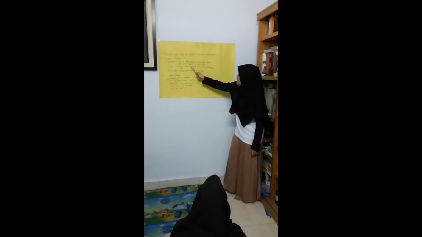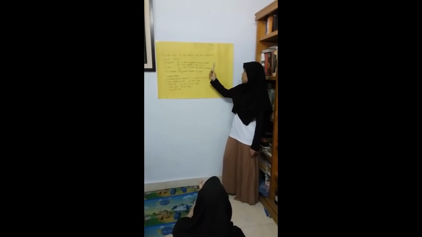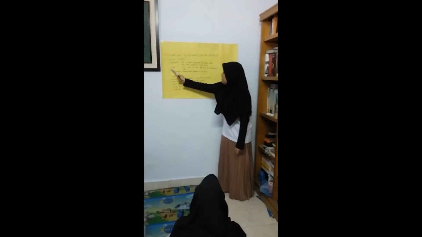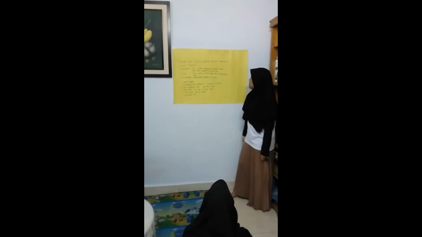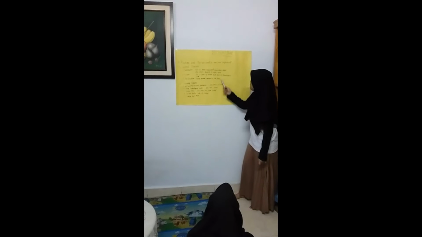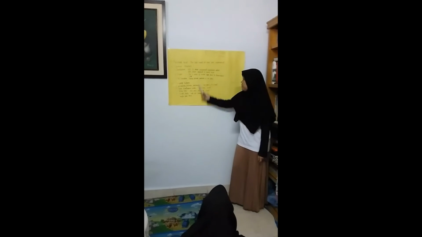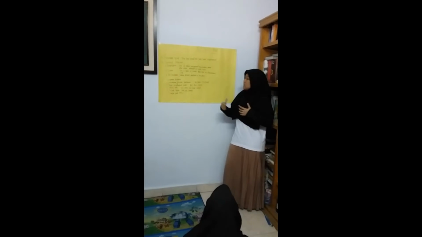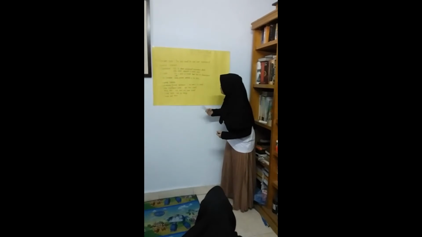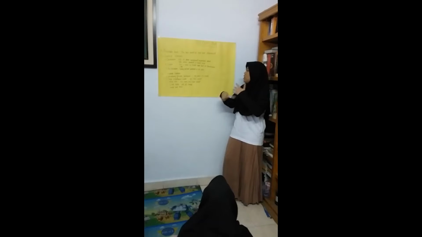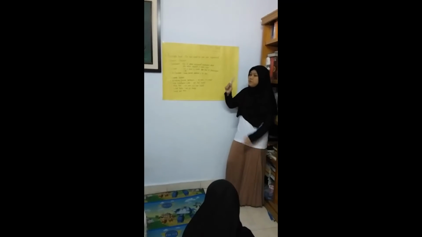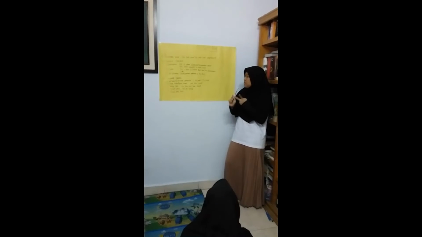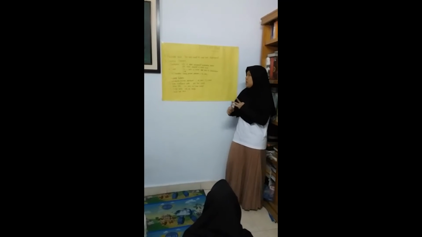And the second is events. Events tell a series of events that occur in chronological order. It means that we explain the story in chronological order, with words like first, second, then, and last.